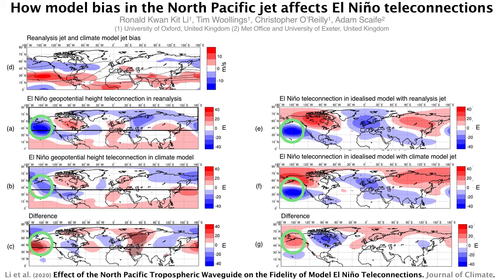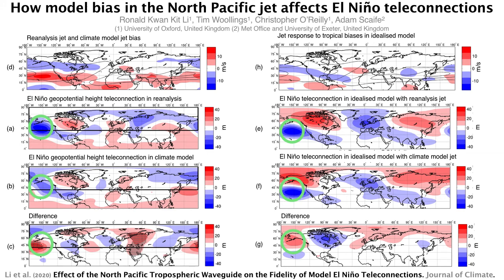Panel G shows the difference. By only changing the jet, the Aleutian low is weakened, similar to panel C. Our experiments support our hypothesis. To conclude, it is important to reduce North Pacific jet bias for better El Niño teleconnections.